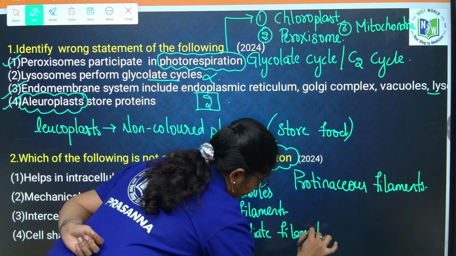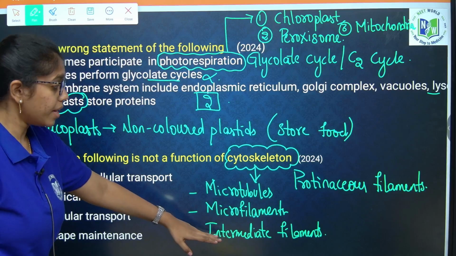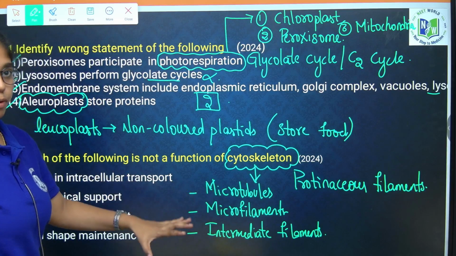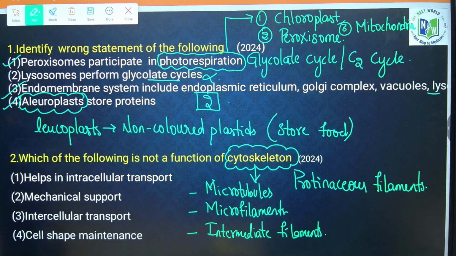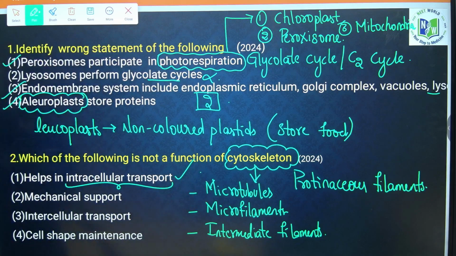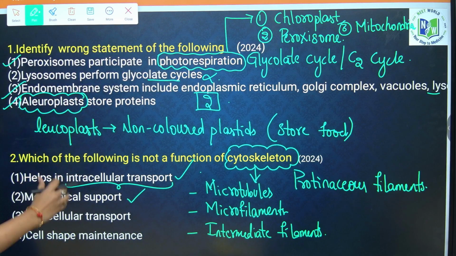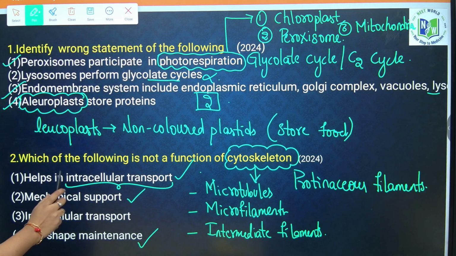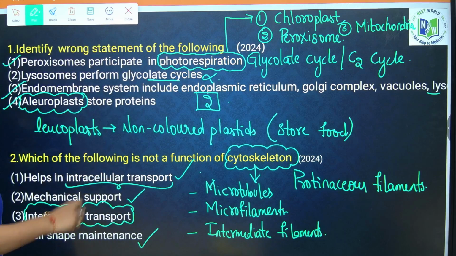These microtubules, intermediate filaments and microfilaments together perform a few functions, where the most primary function of the cytoskeleton includes intracellular transport. It also gives mechanical support and helps in maintaining the cell shape. Intercellular transport is not mediated by cytoskeleton.